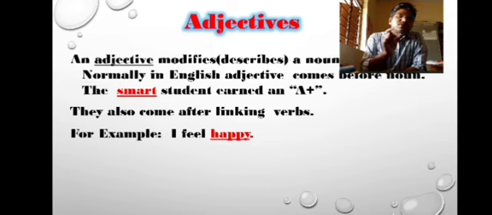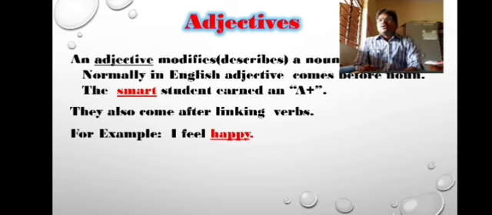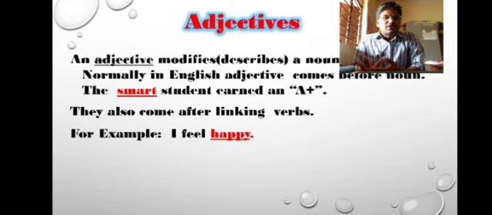Student is a noun, smart explains the noun, so smart works as an adjective in this sentence. You can simply understand: the word which explains the noun in the sentence, which gives more information about the noun, is called an adjective.